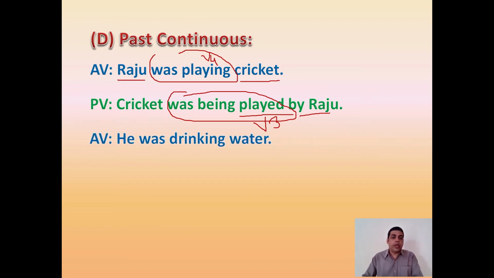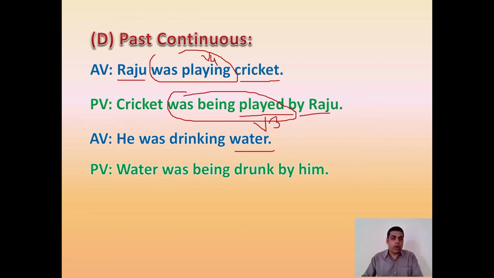Next example, he was drinking water. Answer will be: water was being drunk by him. I have told you the subject pronoun becomes the object pronoun in the passive voice. Now another negative sentence we will see here. Reena was not helping Sita. You can do it on your own. Try it once.